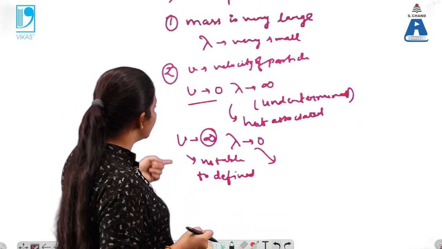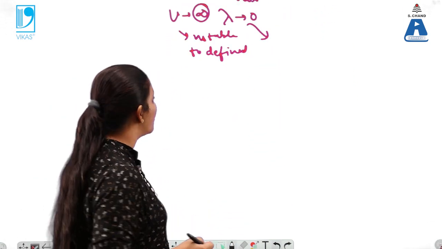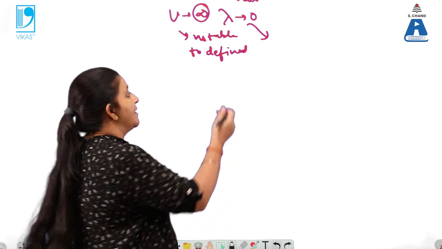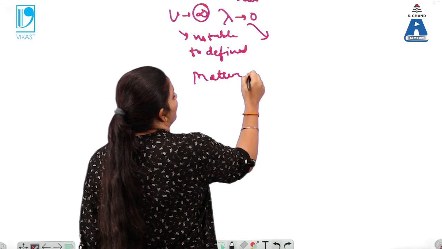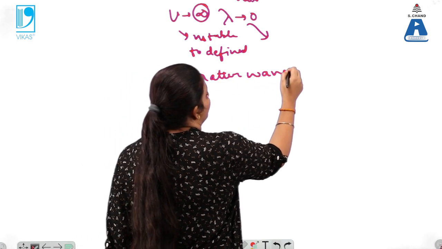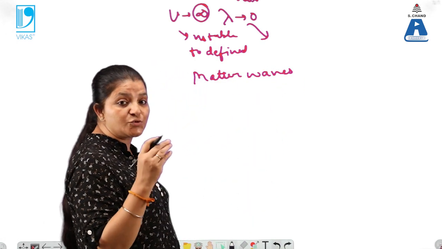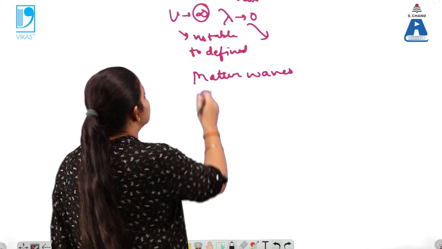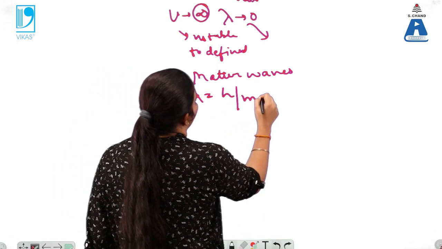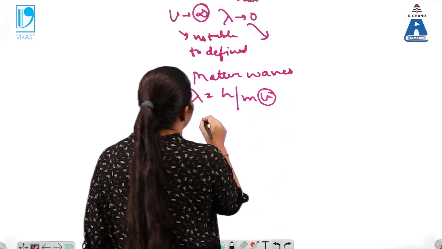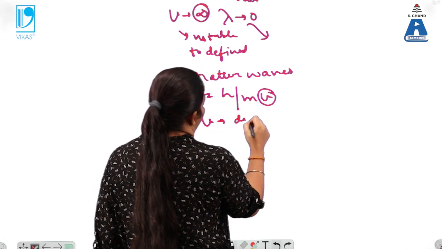So in order to understand the matter waves, the waves associated with moving particles, in lambda equals h by mv, this v must be definite.